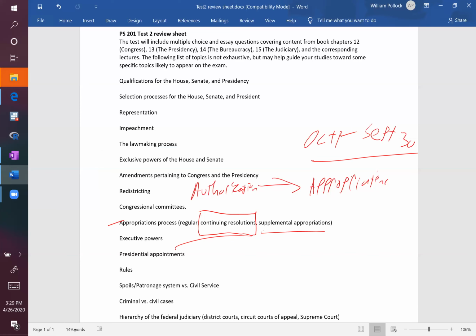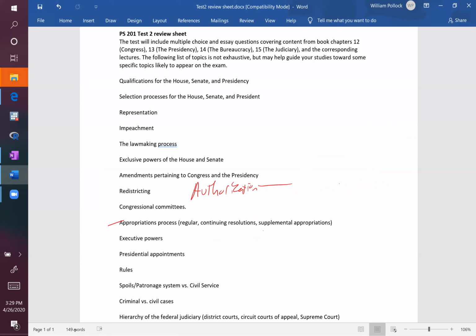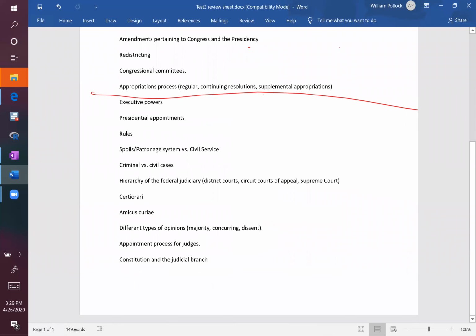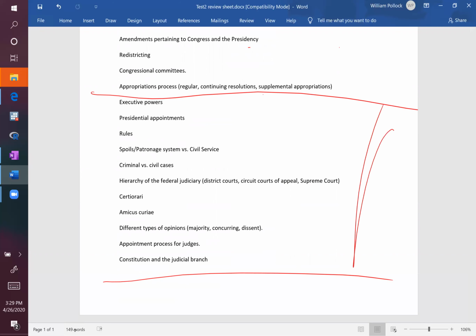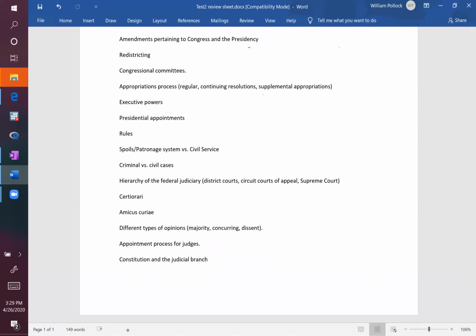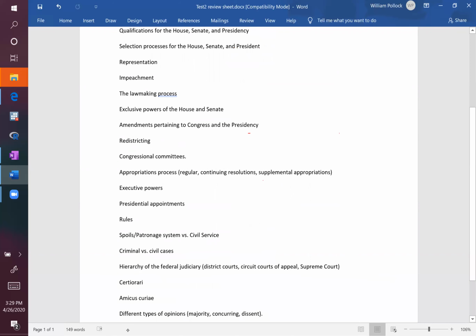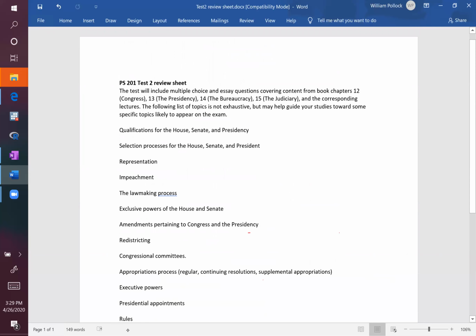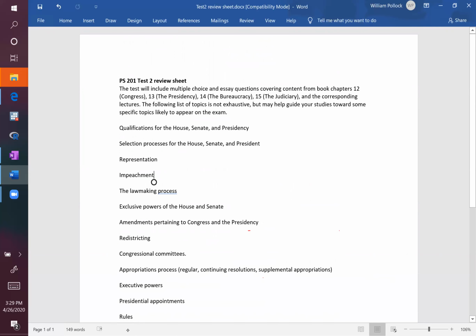And like I said, I'm going to wrap up the review here just because, again, if you have anything you wanted to go back over, which hopefully you do go back over all these things, you have all my recorded lectures for these topics between these lines. That said, if you want to talk more about anything that I said in my review of Congress or any of these other chapters, please get in touch with me. I'd be more than happy to talk with you about them.